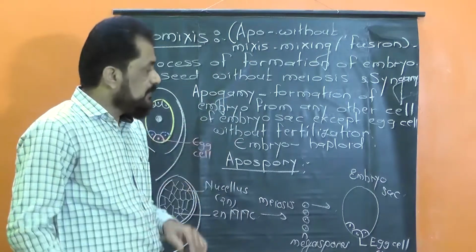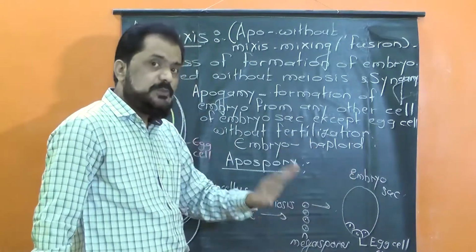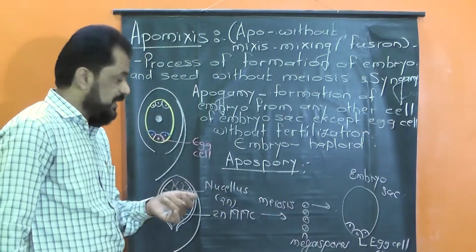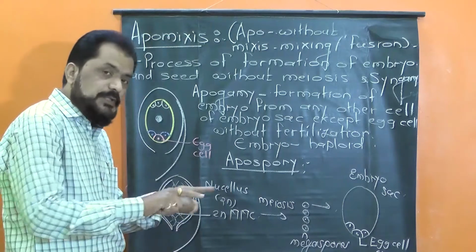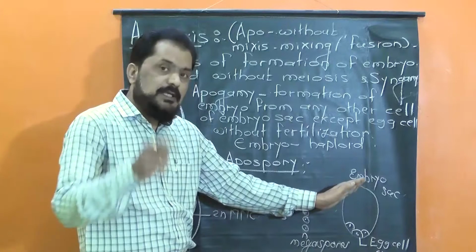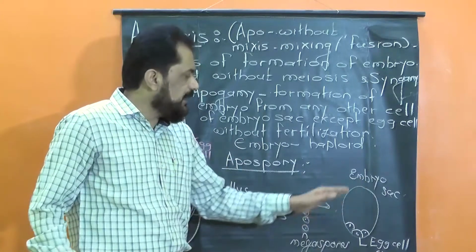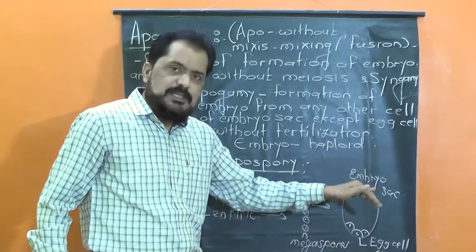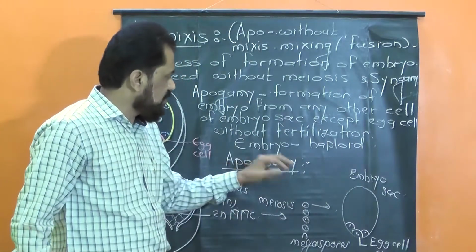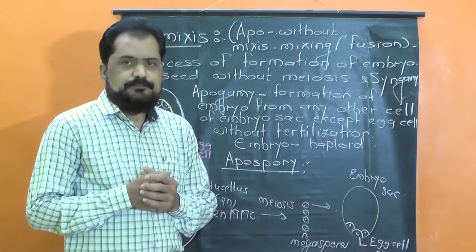And if the embryo sac is formed from any of the sporophytic diploid cells of the ovule without meiosis, then such an embryo sac formed is also diploid, and the egg cell and subsequently the embryo are also diploid. This condition is called apospory.